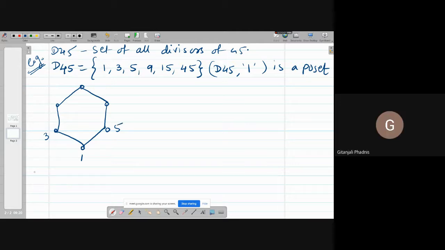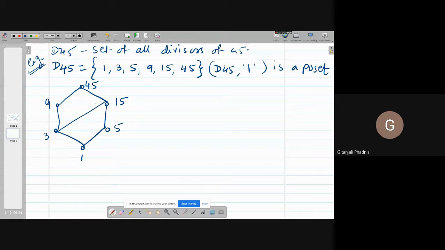Because 1 divides 3, 1 divides 5, and there is no element in between 1 and 3, or in between 1 and 5. 3 is covered by 9, and 5 is covered by 15. 3 is covered by 15 as well.